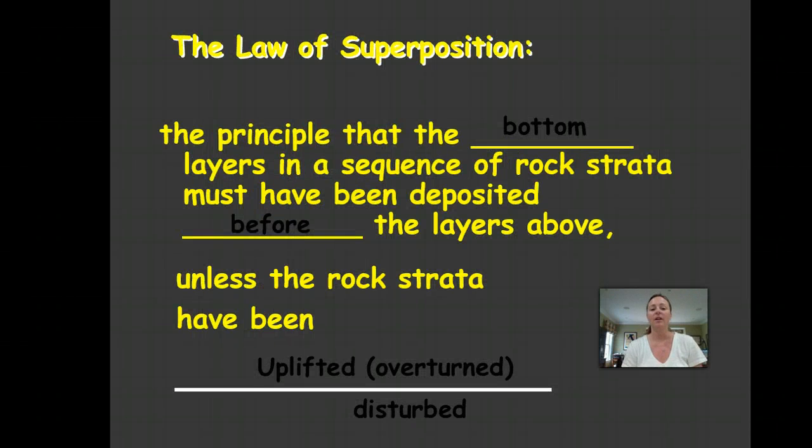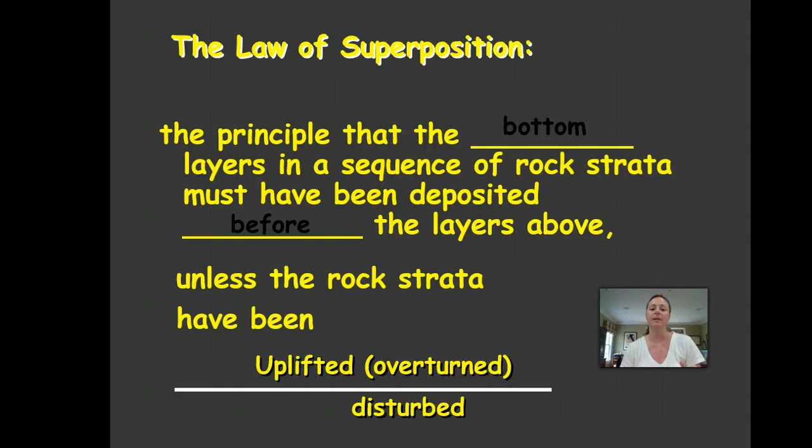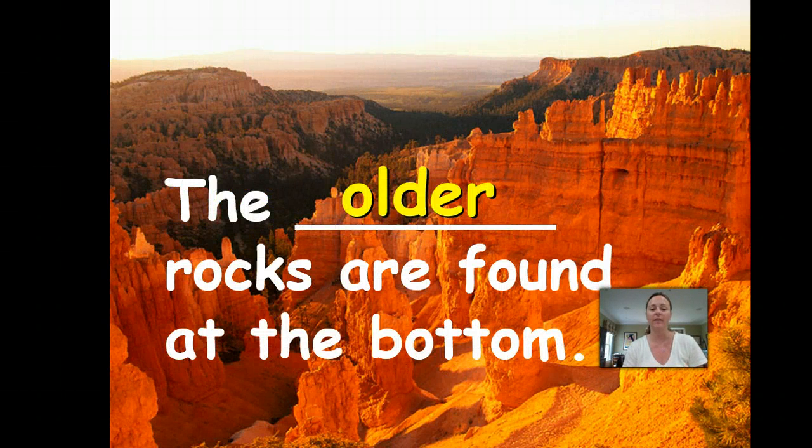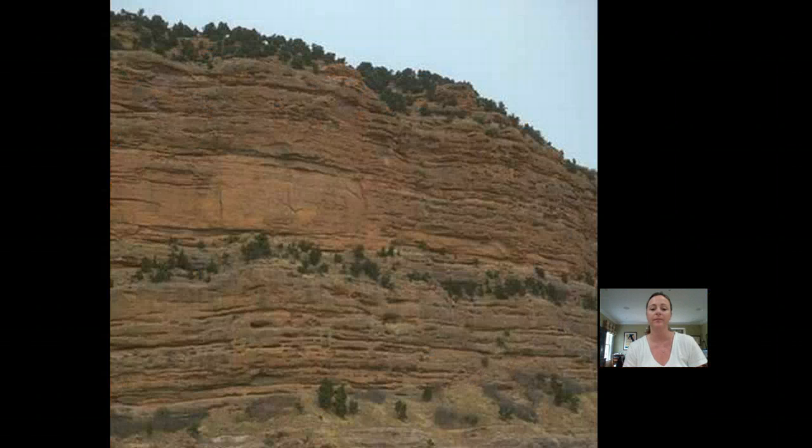The second law is the law of superposition, and it states that the bottom layers in a sequence of rock strata must have been deposited before the layers above, unless that rock strata has been uplifted or disturbed. So what does that mean? Well, it means that the older rocks are found at the bottom.